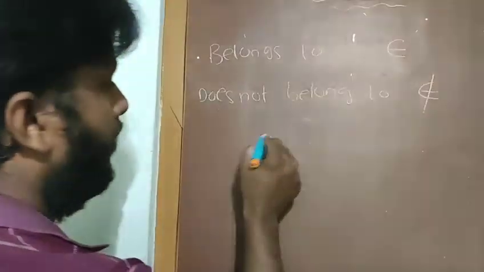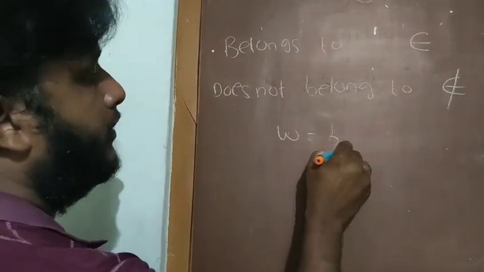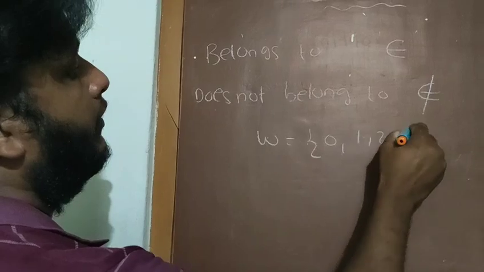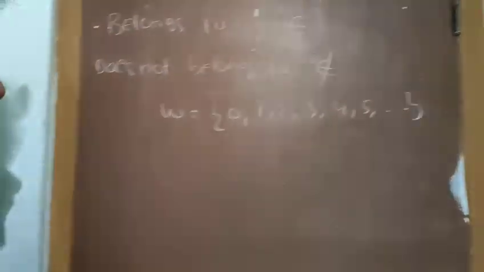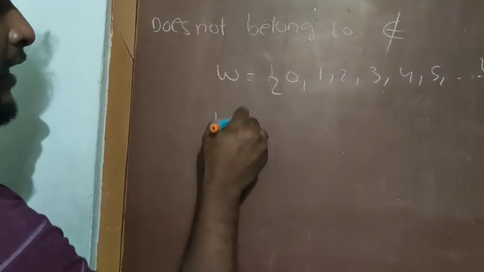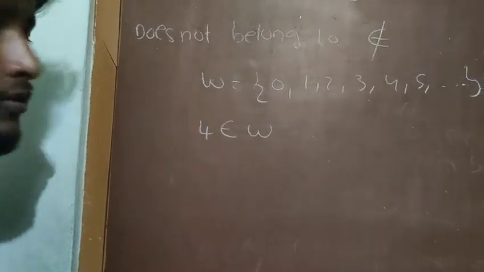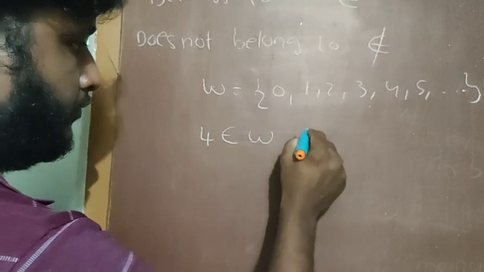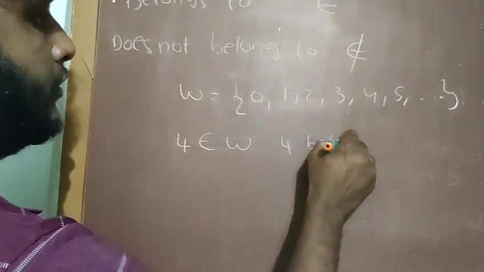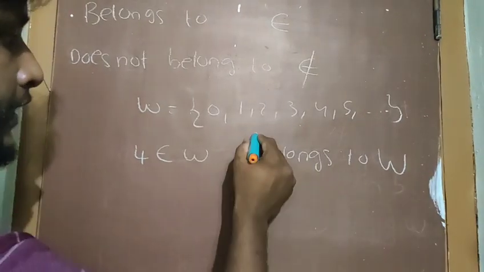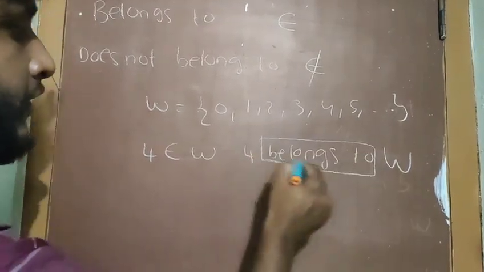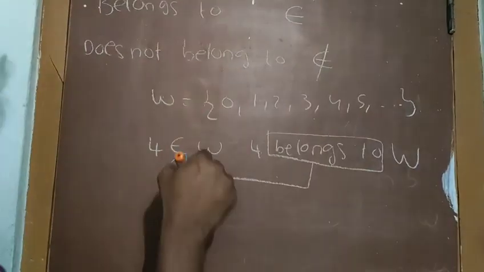For example, I am taking the whole number set 0, 1, 2, 3, 4, 5 and so on. This is the set. Here 4 belongs to the whole numbers. So the meaning of this is 4 belongs to the whole number set. Instead of writing belongs to each and every time, we use this symbol.